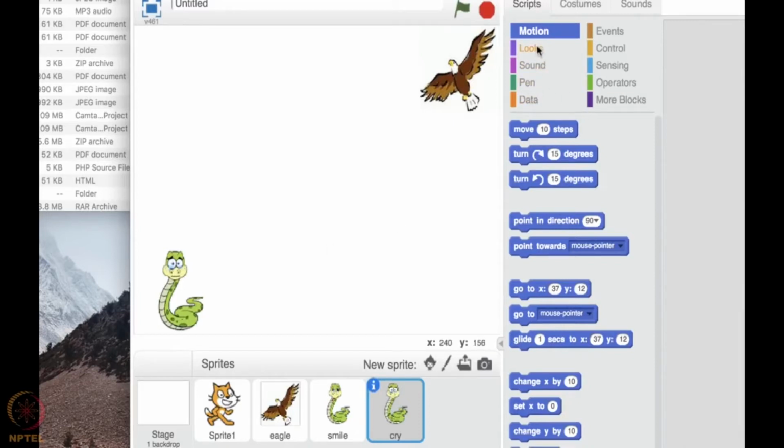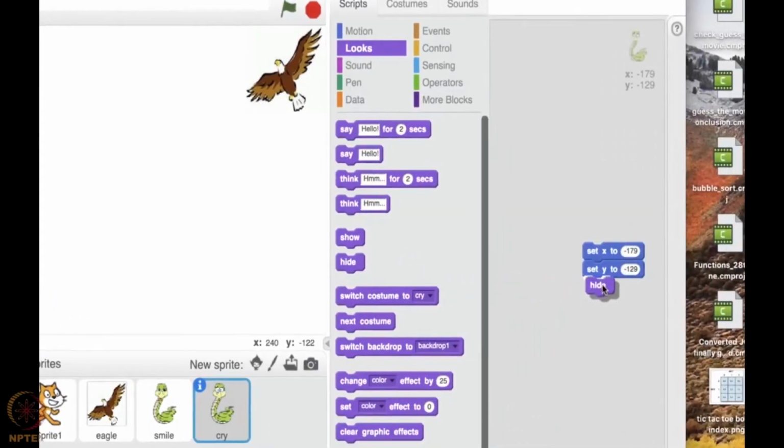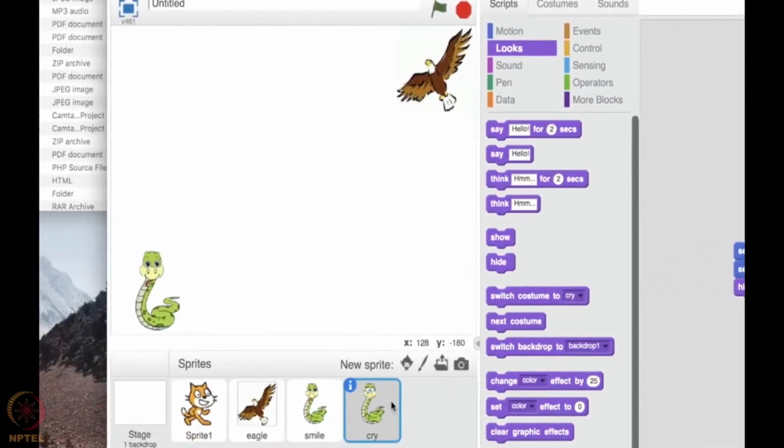The hide option is available in the looks category that you would have seen in the cat sprite, that we don't need, so we had hidden it. So let me hide it. So now let me double click. Okay, so the crying snake is hidden now. Alright, so now we have to start animating with the eagle.